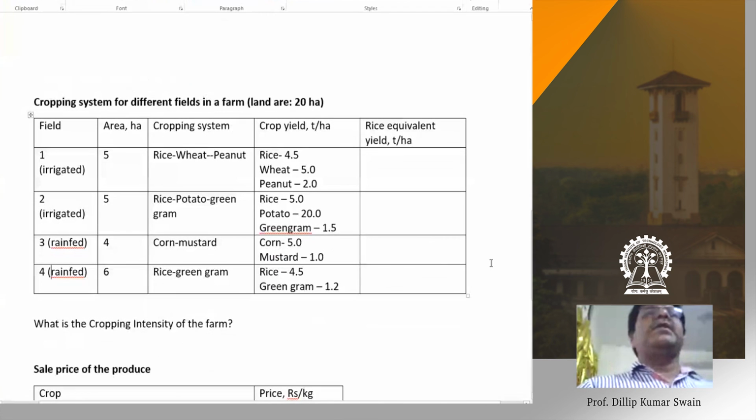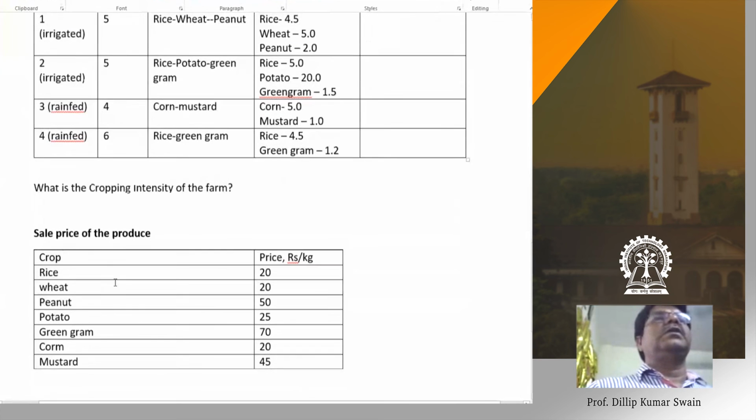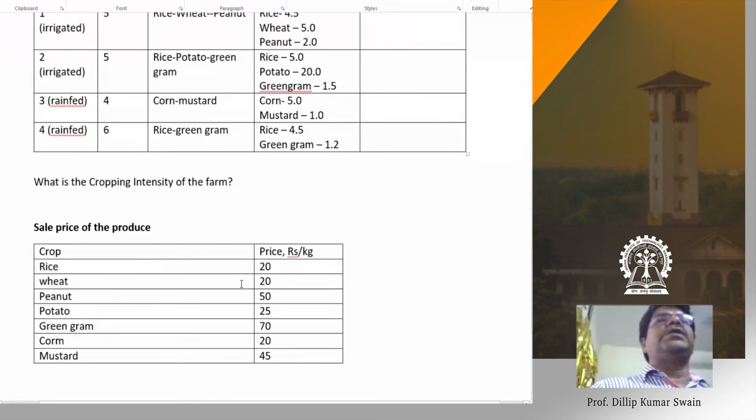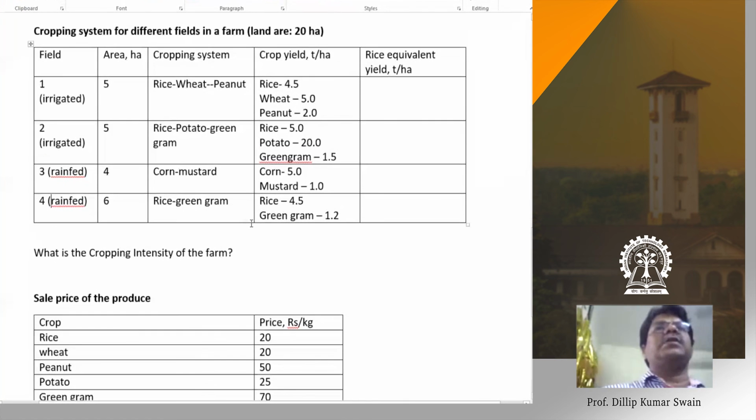And the selling price of the produce is given here, in rupees per kg. For rice, 20 rupees per kg, wheat 20 rupees per kg, peanut 50 rupees per kg, potato 25 rupees per kg, green gram 70 rupees per kg, corn 20 rupees per kg, mustard 45 rupees per kg. Calculate what is the rice equivalent yield and also what is the cropping intensity of this farm. So first, can you say what is the cropping intensity of the farm? Cropping intensity or multiple cropping index of this farm. What could be the cropping intensity of the farm?